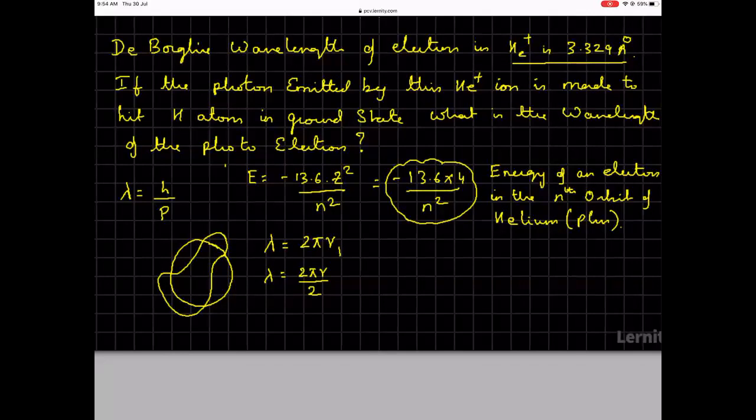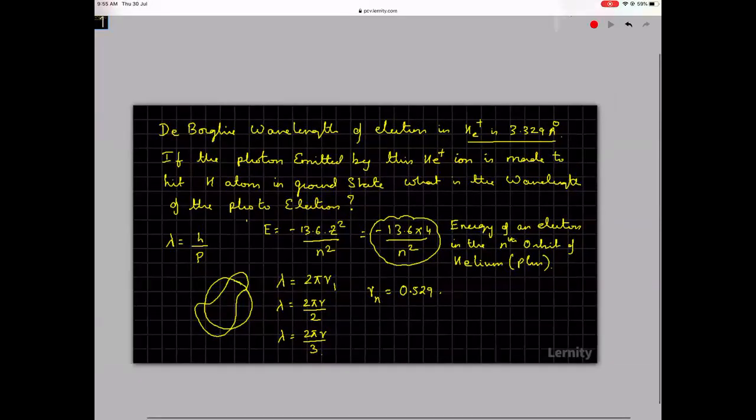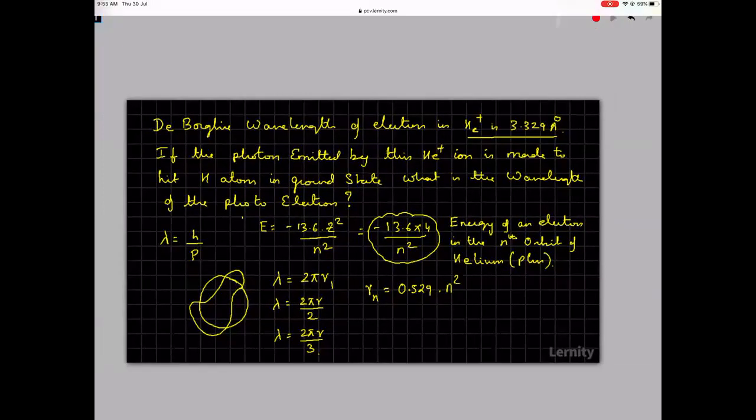For the third, lambda is 2 pi r by 3. Now the radius of the nth orbit in case of helium will be 0.529 into n squared by z.